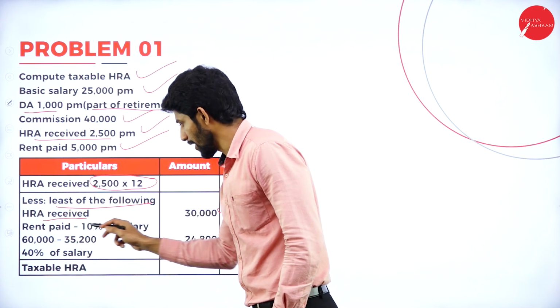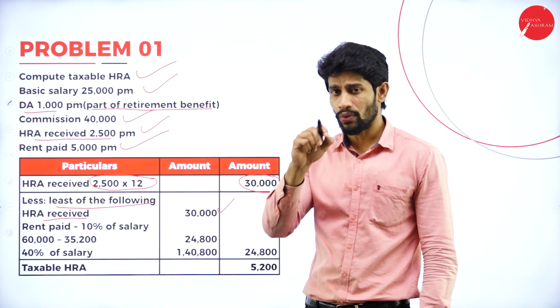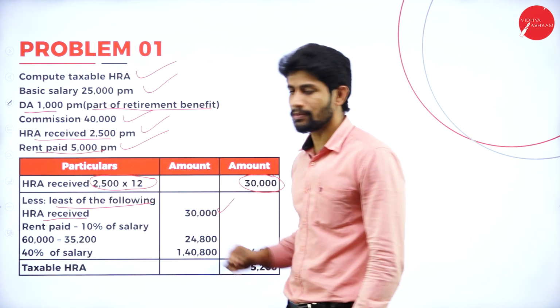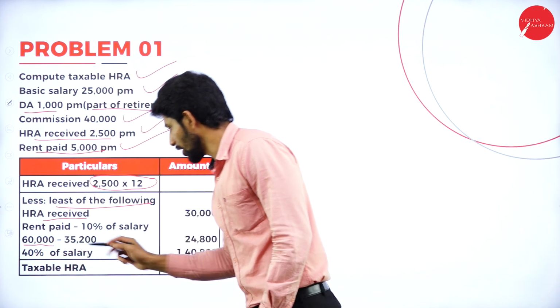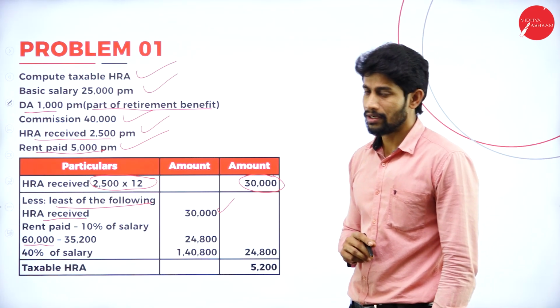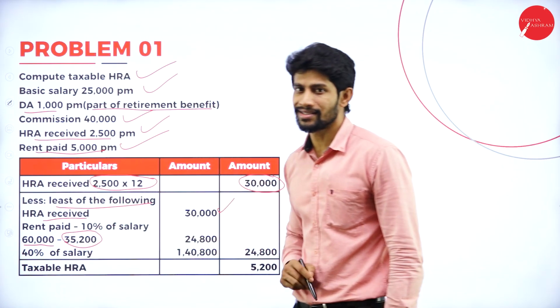Next, rent paid minus 10% of salary. So what is the rent paid? It is given in the problem. Here you can see rent paid 5,000 per month into 12 months. How much you will get? Yes, 60,000 you will get. Next, 10% of salary. So here I have taken 35,200 rupees. How did I get this answer?